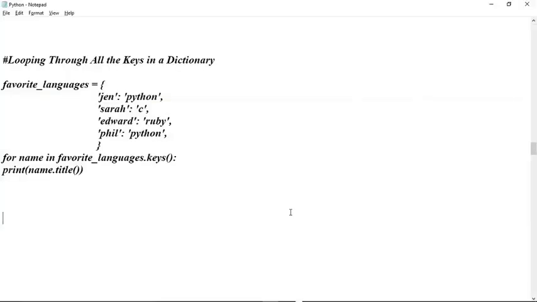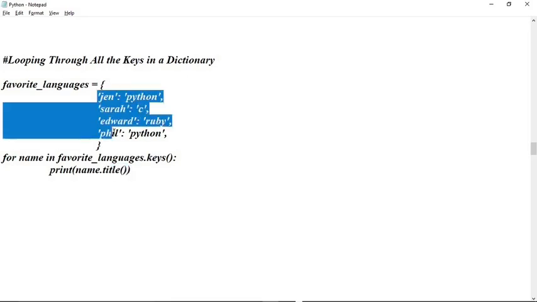So next we are going to see how to access the elements within a dictionary using keys, and also let us take the help of a loop. So here I have used a for loop, and then this print statement, using the title function, we are going to print it in title case.